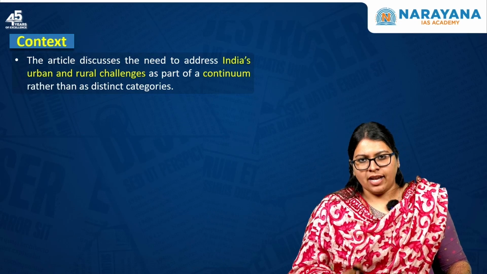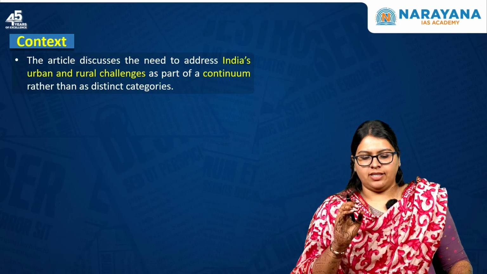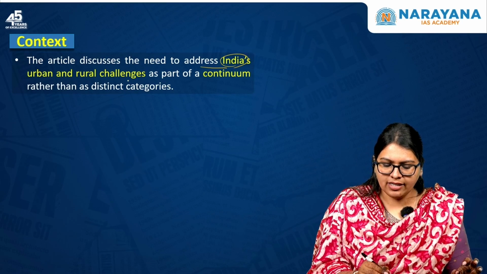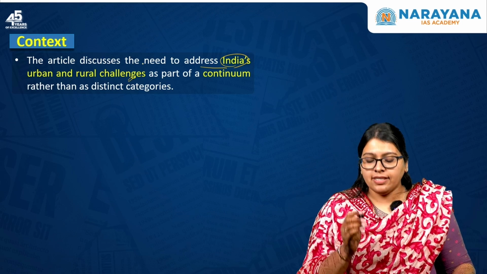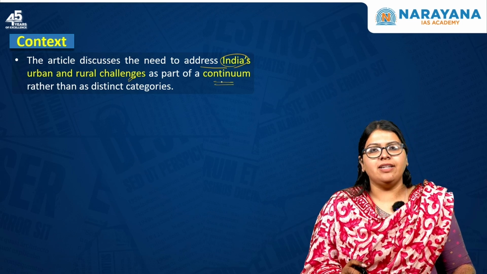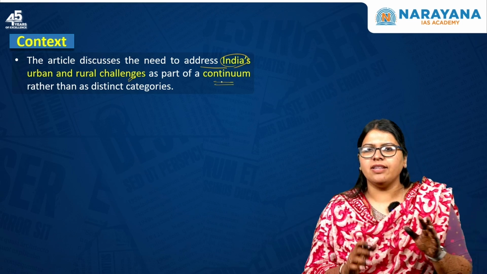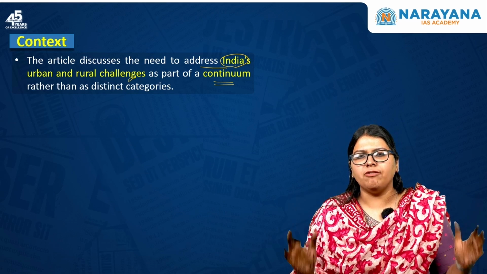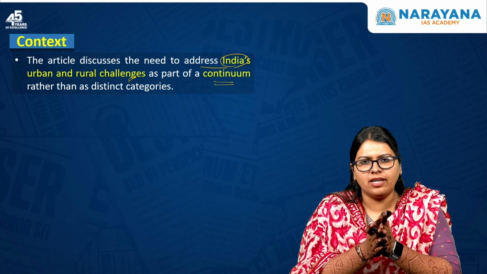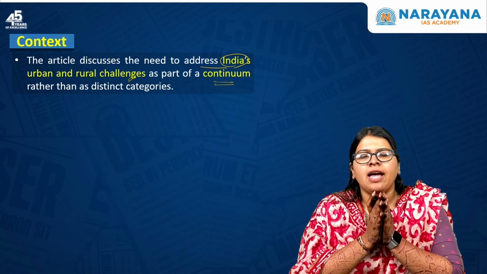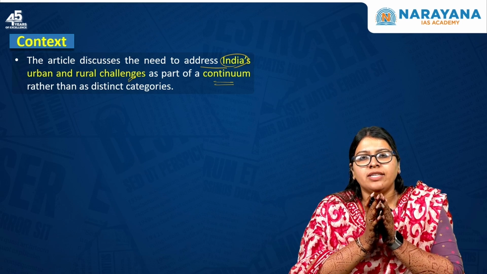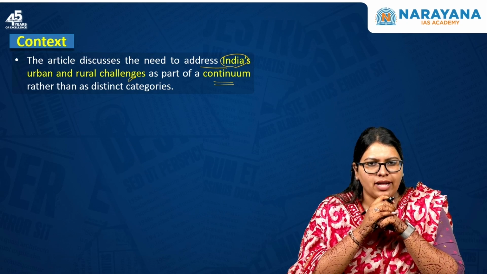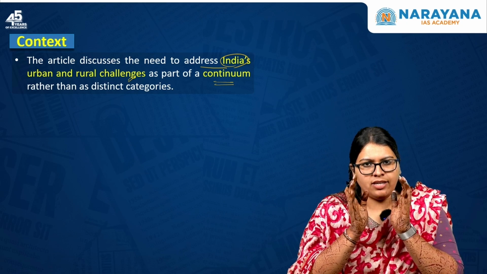Now let us understand what this particular article is discussing. The article basically discusses the need to address India's urban and rural challenges as a part of a continuum rather than distinct categories. It says that rather than focusing on rural and urban areas in silos, the government has to bring an integrated approach because there have been demographic shifts and population increases in the tier 2 as well as tier 3 cities, which are called the urban-rural continuum regions.